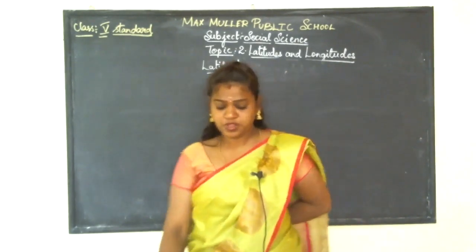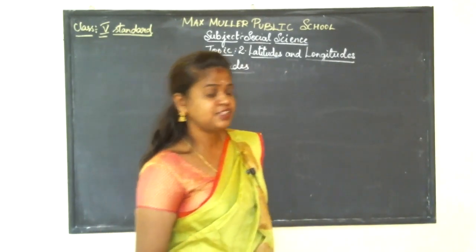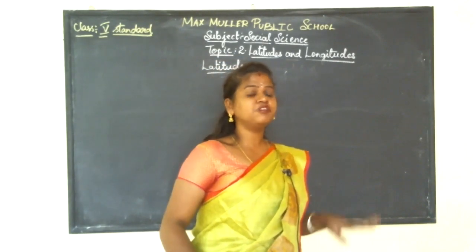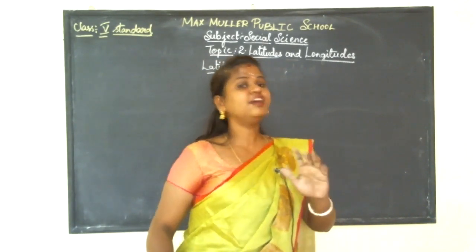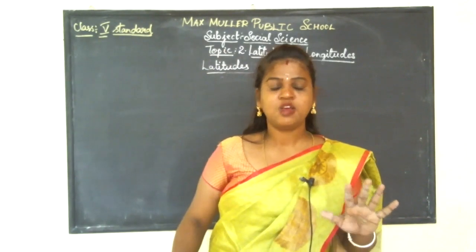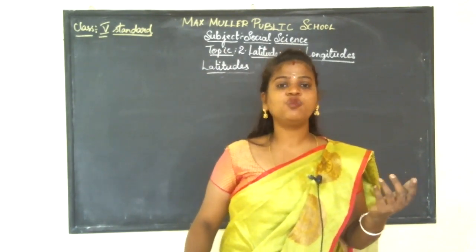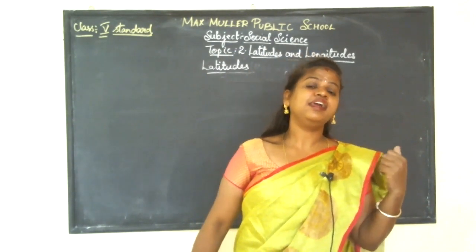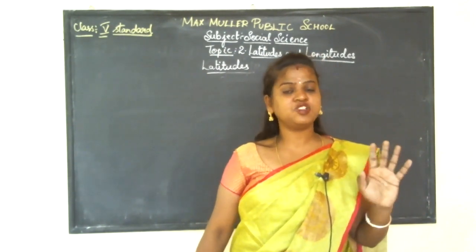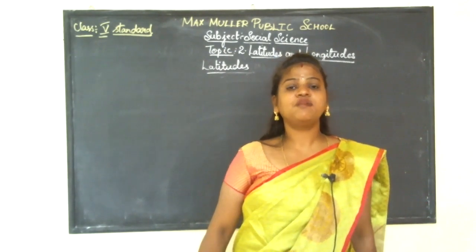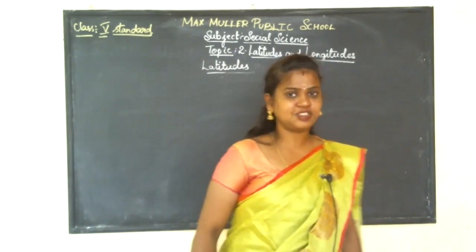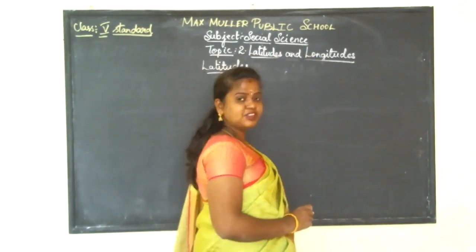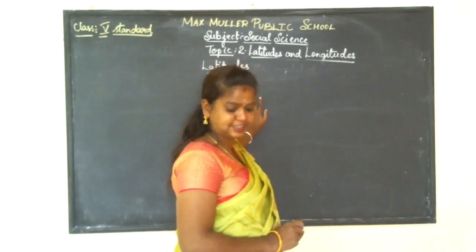So now, before going to that, we're just going to learn about the 4 latitudes. Actually, there are 5 latitudes. One latitude we came to know is called the equator. Excluding the equator, we are going to learn about the 4 main important latitudes. So, I'll just write out the names of the important 5 latitudes.